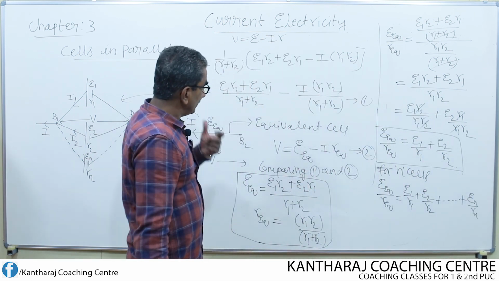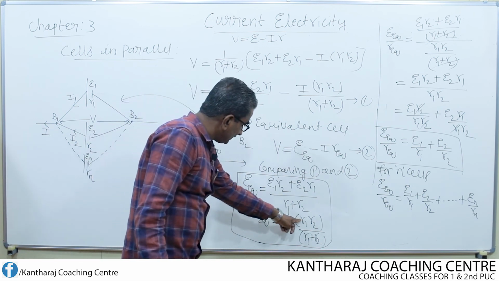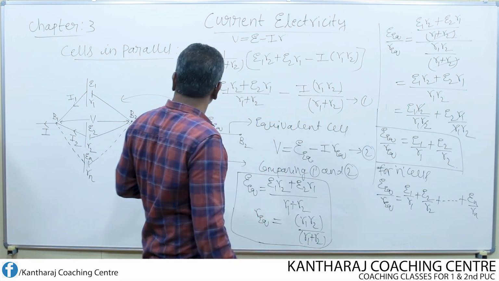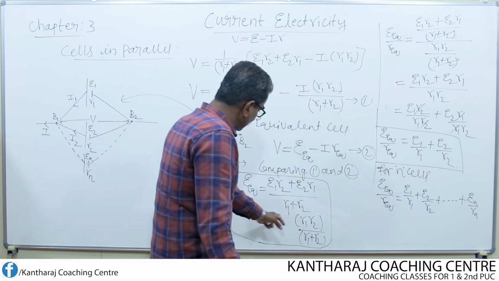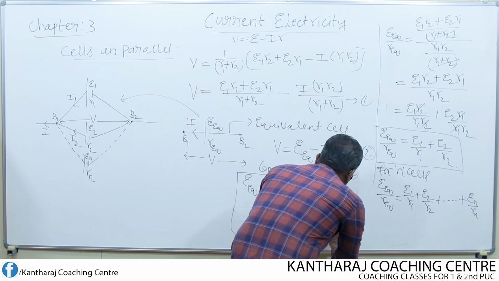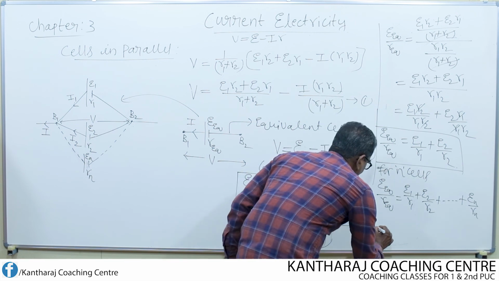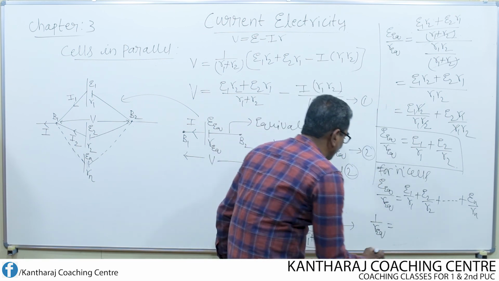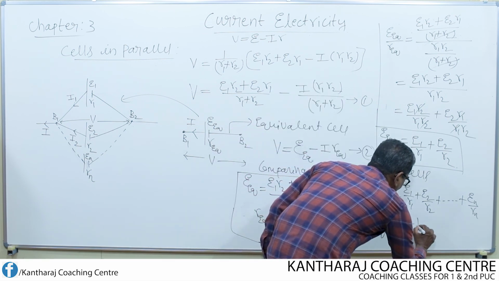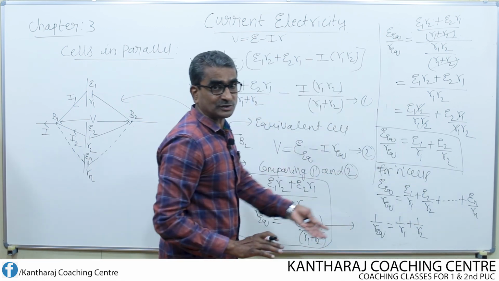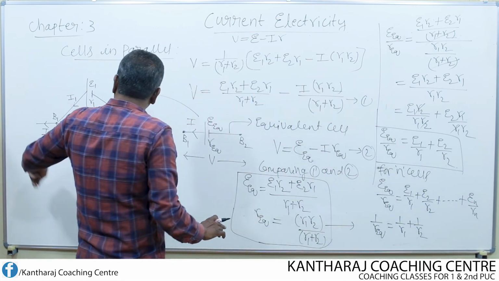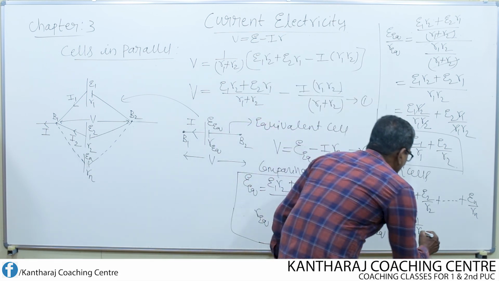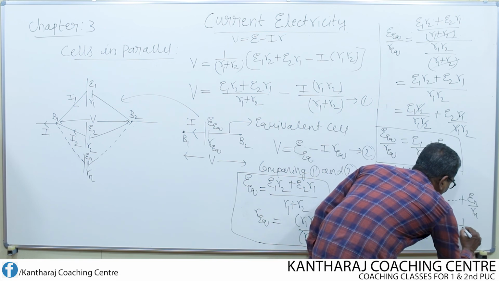Okay. Remember, this equation can also be written in another form for n number of cells. When you put n number of cells together, then this equation can be rewritten as 1 over R equivalent is equal to 1 over R1 plus 1 over R2. This is only for two cells, but for n number of cells, what I can write is 1 over R1 plus 1 over R2 plus dash dash dash plus 1 over Rn.